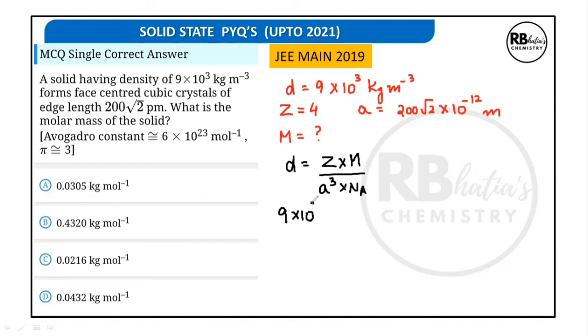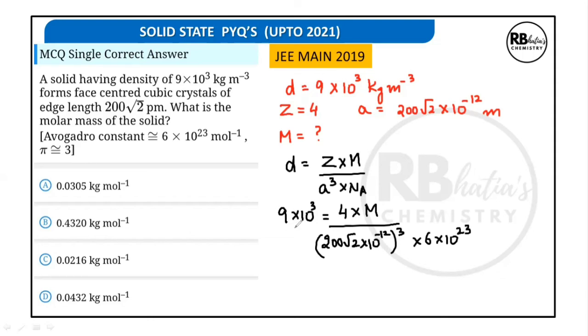So we'll do the substitutions. 9 into 10 to the power 3 is equal to 4 into M is to be calculated, upon 200 root 2 into 10 to the power minus 12 whole cube, and Avogadro number. And the value of Avogadro number, I'll substitute. It is 6 into 10 to the power 23.